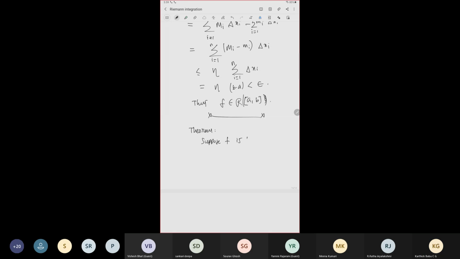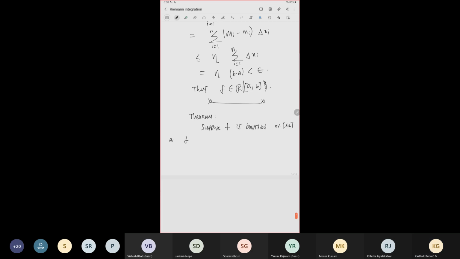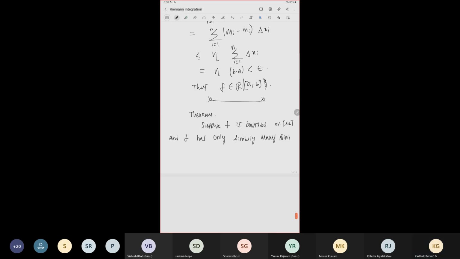F is on [a, b]. F has finitely many points of discontinuity.